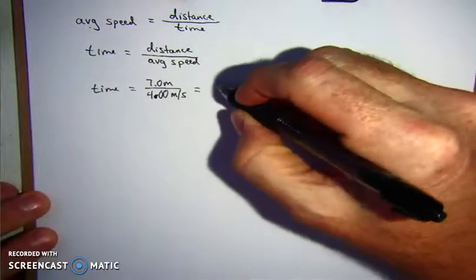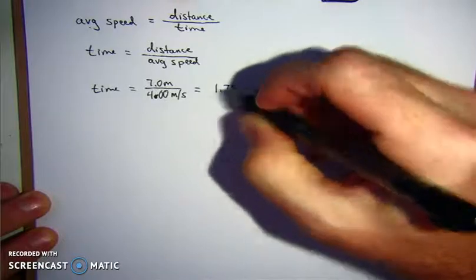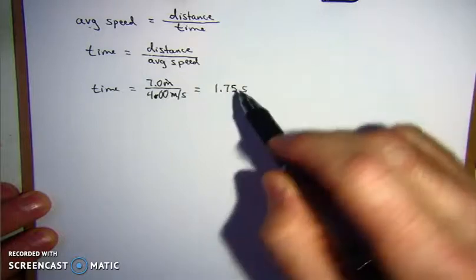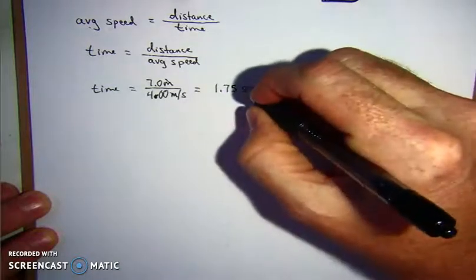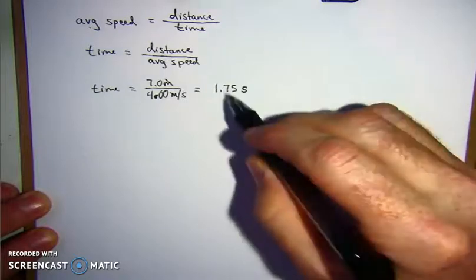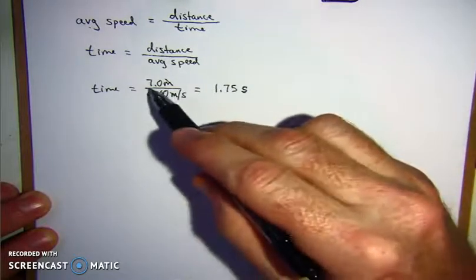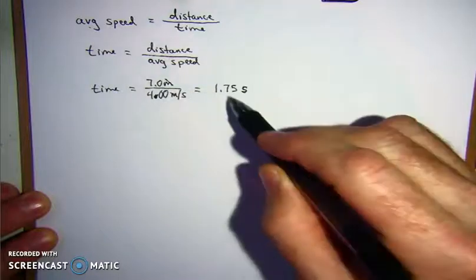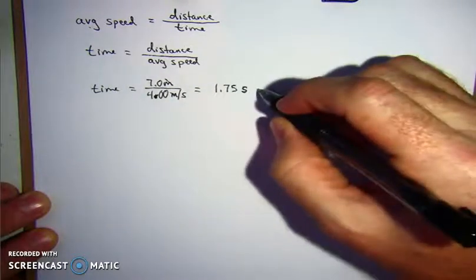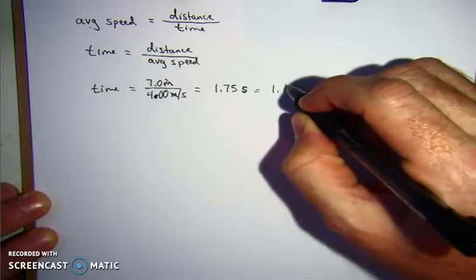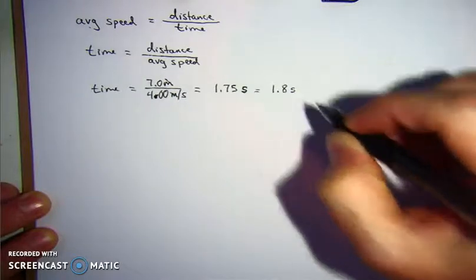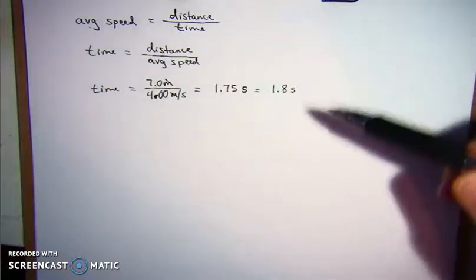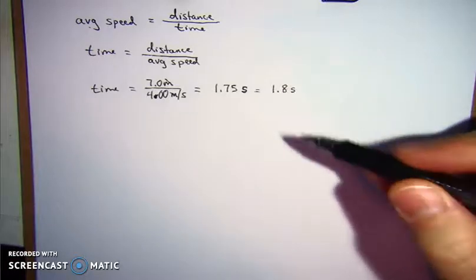Meters will cancel, and we'll be left with seconds, which is fantastic because we're solving for time. Time is in seconds, so 1.75 seconds. If you look, we have 1 significant figure here and 3 significant figures here, so we're going to answer this in 1 significant figure. This will equal 1.8 seconds. And that is how long it takes the kingfisher to dive from 7 meters high at an average speed of 4 meters per second.